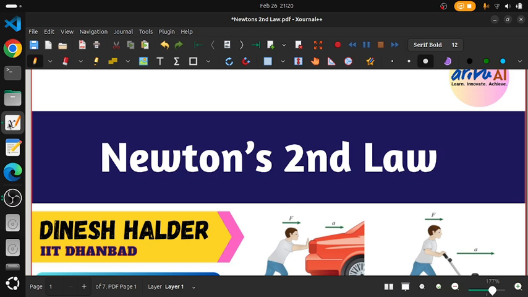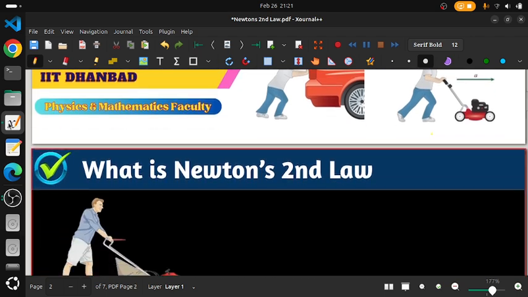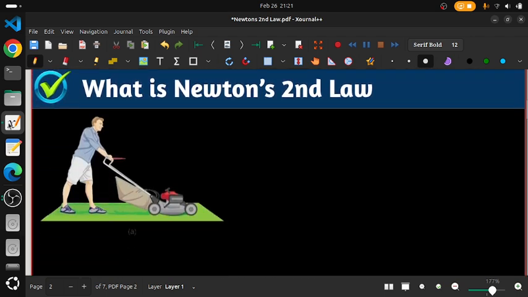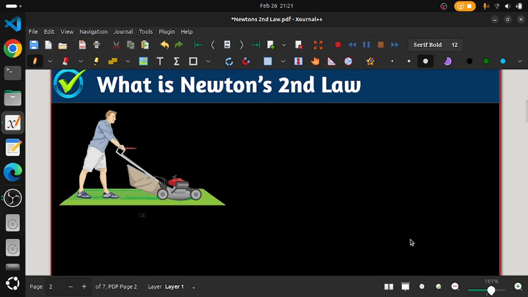So today we will be talking about a small topic, which is Newton's second law. This topic is from class 8, only from class 8, not for 6 or 7. This is the topic I chose from the class 8 standard. So we will be talking about Newton's second law. First we will be talking about what the second law actually is.